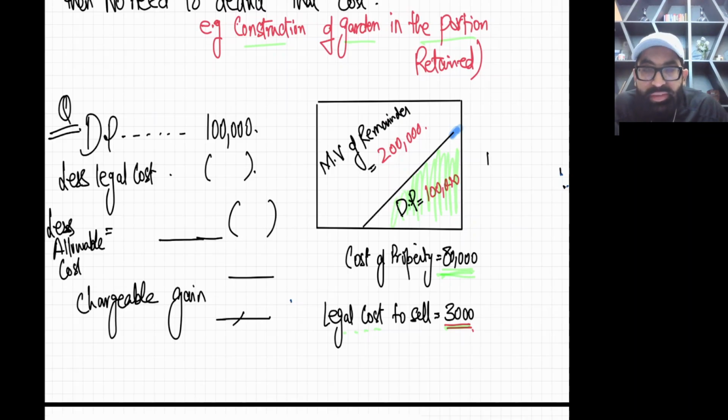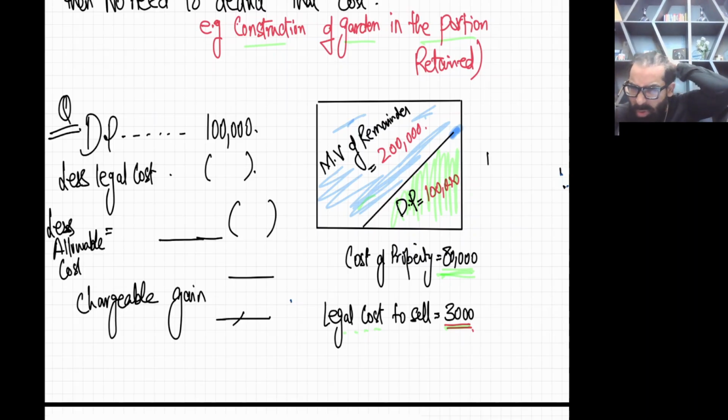The DP, the disposal proceed, is given, and yes, the market value of the remainder is also given. Now just try your luck and solve it yourself. 99% of the students do it correctly, so you also try your luck. Pause your screen, try it yourself and then see my solution.